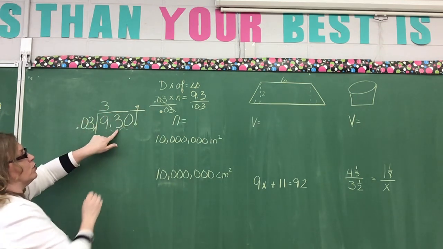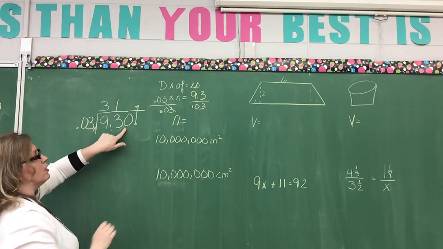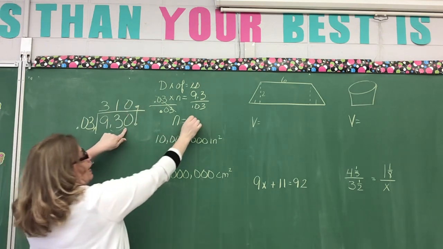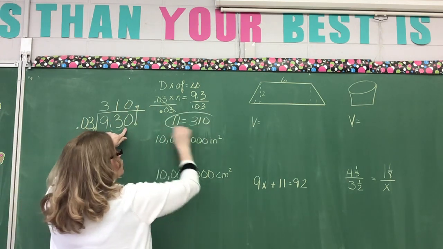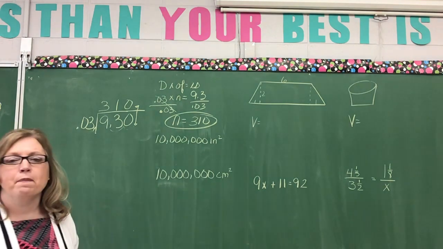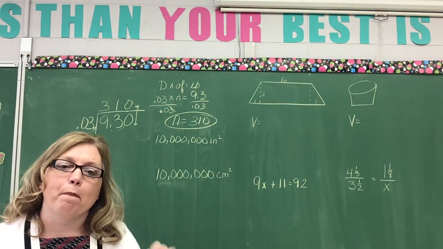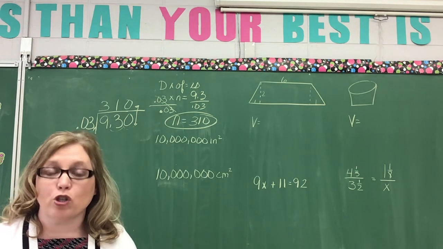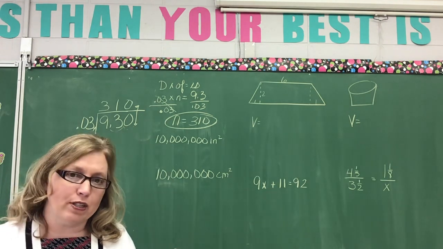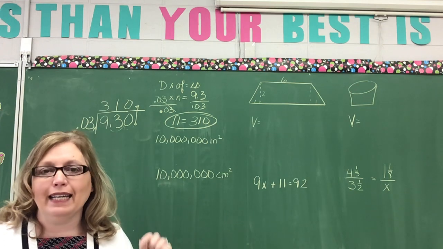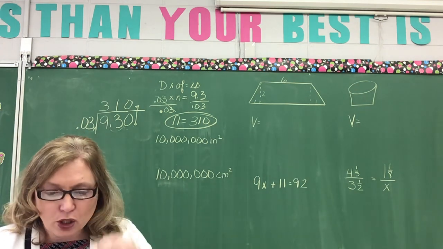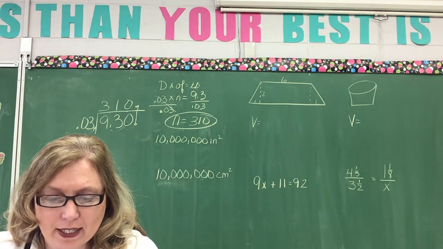3 times, 3 goes into 1. 1 time, 3 goes into 0. 0 times. My answer, 310. Okay? The thing on this one is to make sure that you move your decimal point both in your divisor, that's what you're dividing by, and your dividend, that's what you're dividing into. Okay? Let's look at number 14.